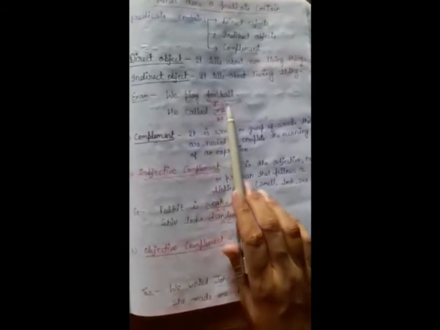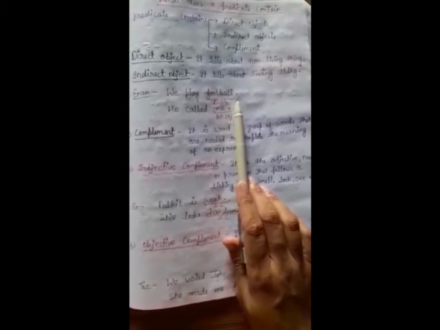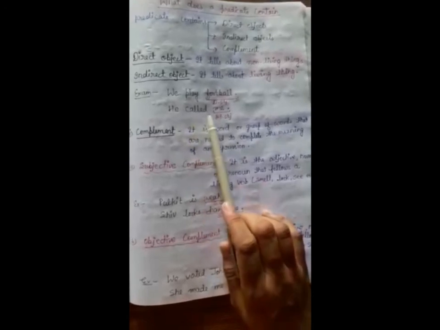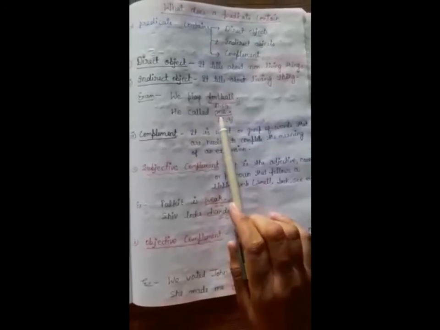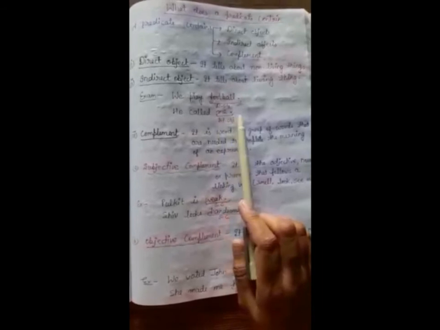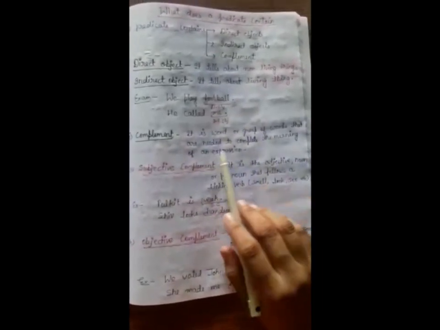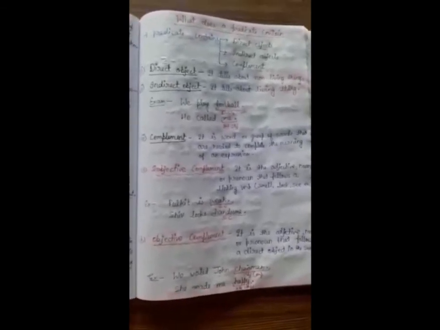"We play football." Here, is football living? No, it is not living, so that's why it is a direct object. "He called me." "Me" is an indirect object because it is a living thing. Now what is a complement? A complement is a word or group of words that are needed to complete the meaning of an expression. It means complements express something about the subject and also the object. So that's why complements are classified into two types: subjective complement and objective complement.